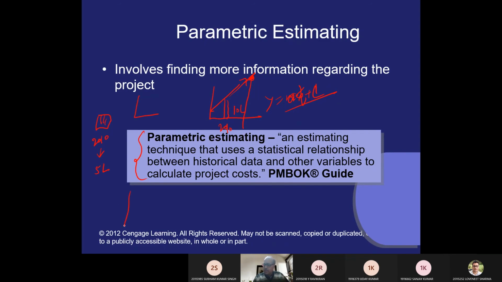Now you know that you have historical data of say 2001 to 2019, pertaining to the module 1 development. You have an x-axis with the time data, and a y-axis with the cost data pertaining to that module. Suppose you have 5 years, 1, 2, 3, 4, 5 years of data, and their costs are given to you: $100, $200, $150, and $250. Like that, you have historical data available with you.